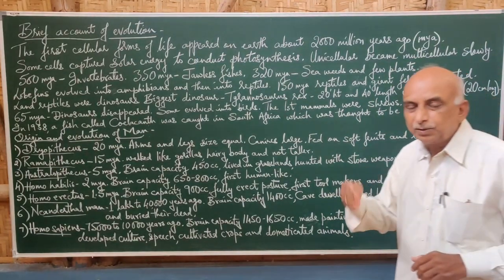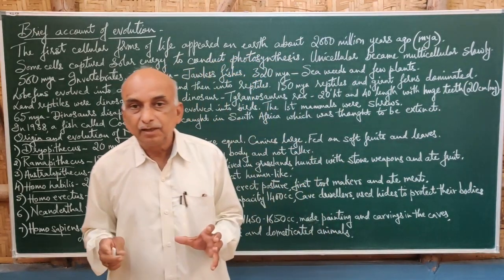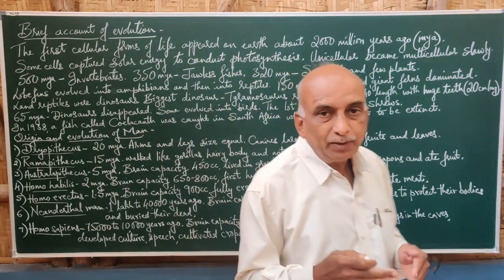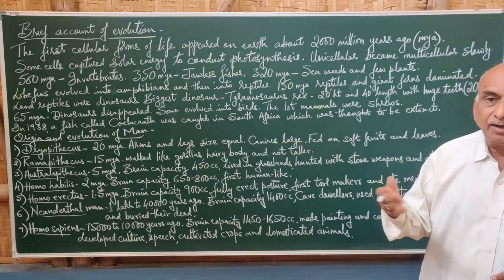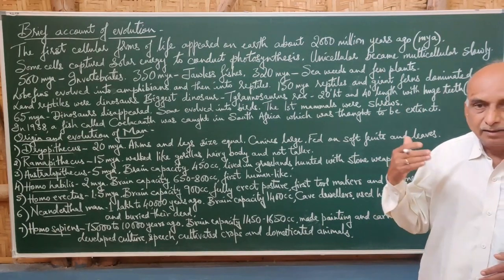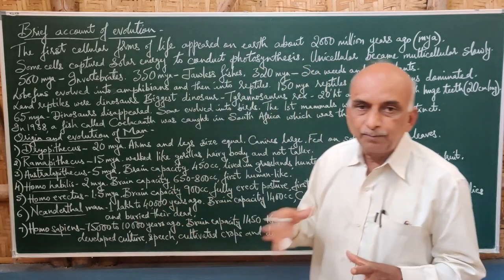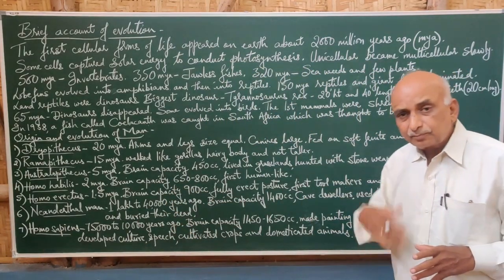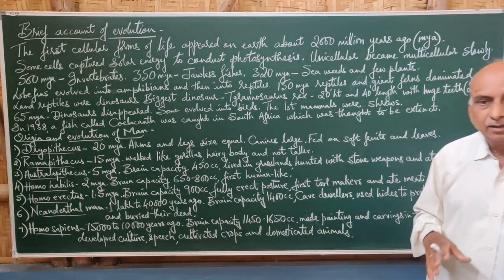And later, gradually, they developed culture, and also they developed speech, how to communicate with each other. But till then, there was no communication. Just by seeing the behavior and movements of the members of the other group, they used to react to each other. But Homo sapiens had increased brain capacity, so there was a development in culture, and also in speech.